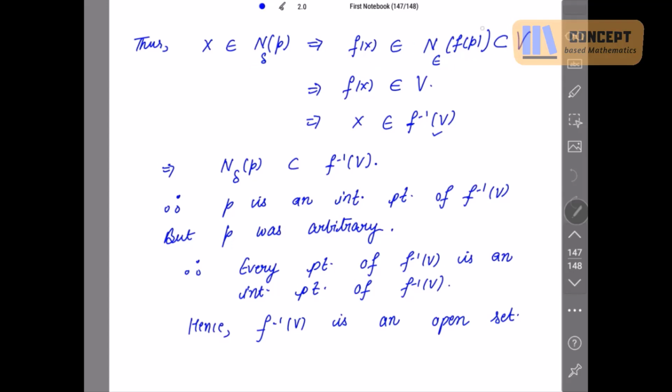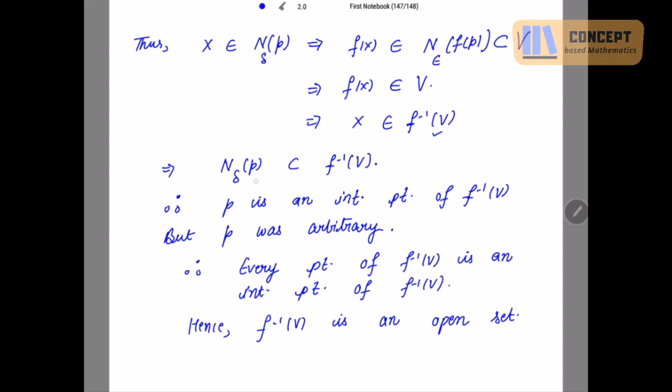And because this neighborhood is also contained in v, the open set, as f of p is the interior point of v, this implies f of x is also an element of v, which implies x belongs to, taking f to the other side, f inverse v. So where we started, x is an element of this set, and where we ended, x is an element of this set. The remark is that this whole set is a subset of f inverse v.